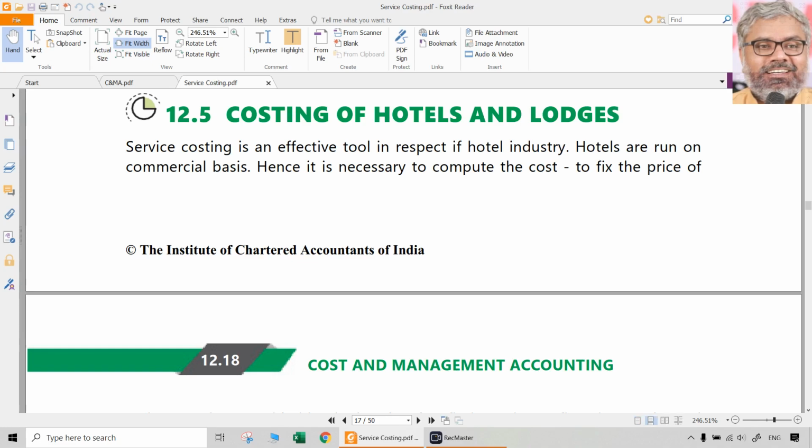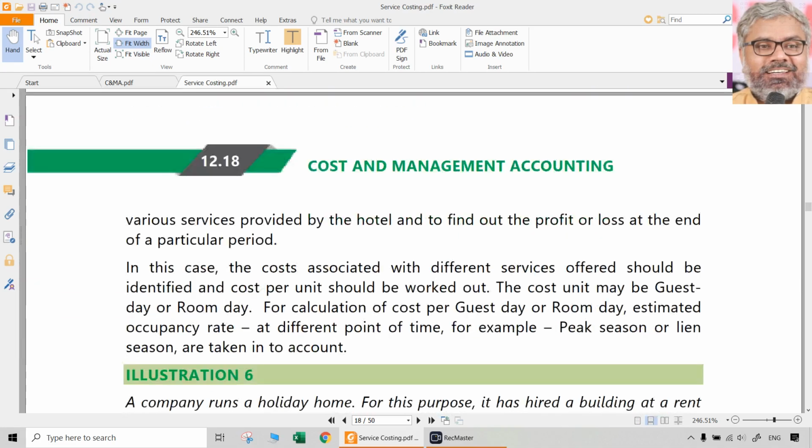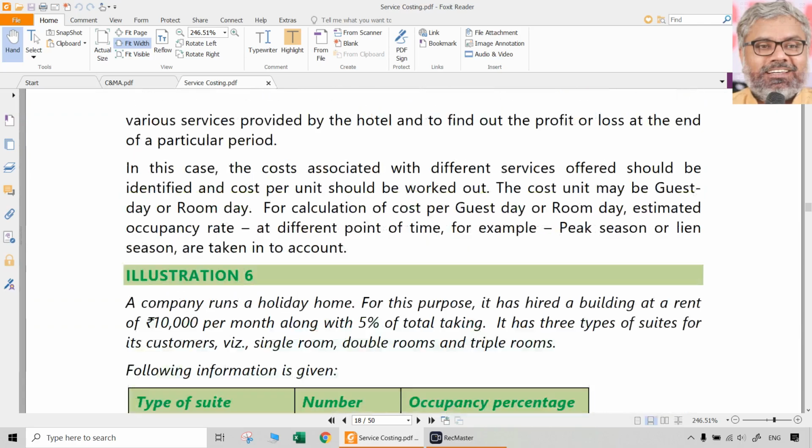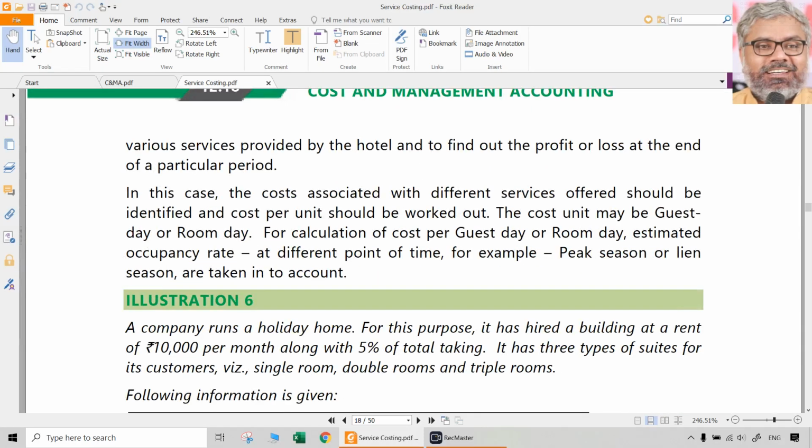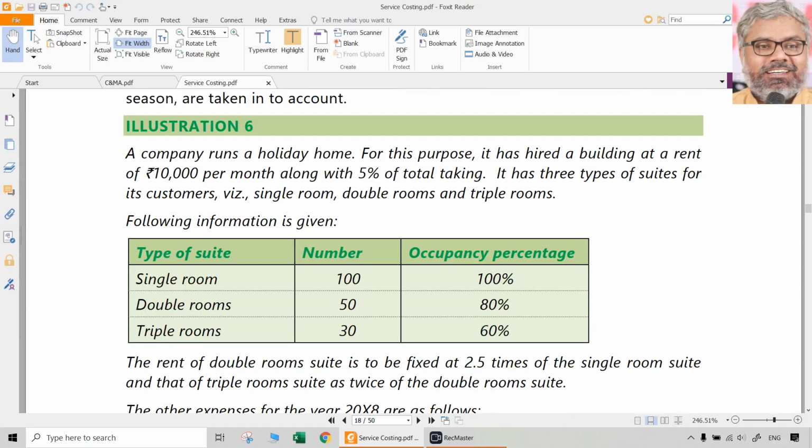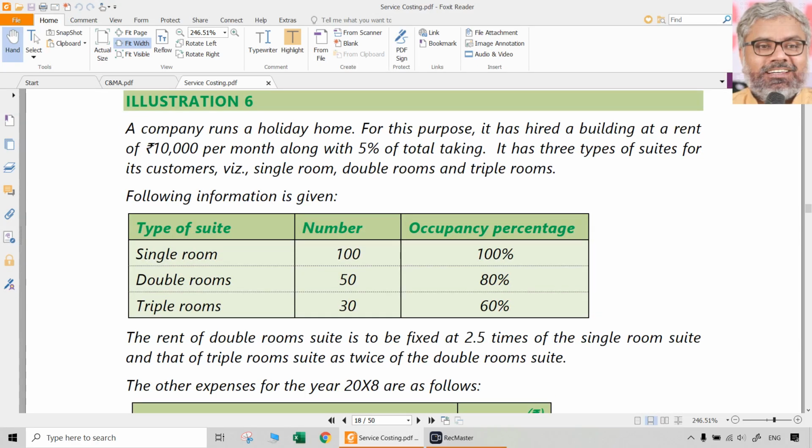So looking at one more aspect of hotels or lodging, wherever people stay. We are not talking restaurant particularly, we are talking about a hotel where people stay. So that's what can be called a motel in America, lodge in some places, whatever the name it is called. The point is, that is also a kind of hospitality sector, which is a very crucial and a big sector in the entire world. And understanding the various nuances about that, particularly from costing point of view, is a very important aspect. So a couple of questions are there related to that sector.